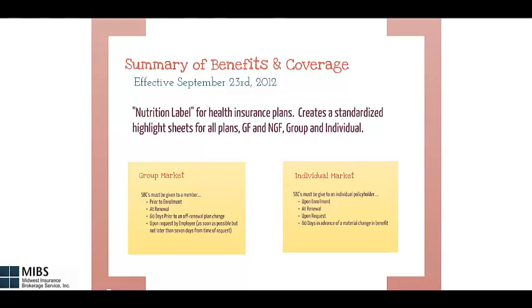Summary of benefits and coverage, effective September 23, 2012. This is basically a nutrition label for health insurance plans. It creates a standardized highlight sheet for all plans, grandfathered and non-grandfathered, group, and individual.